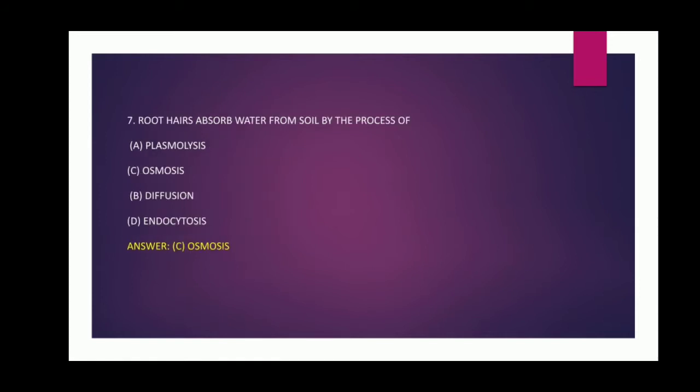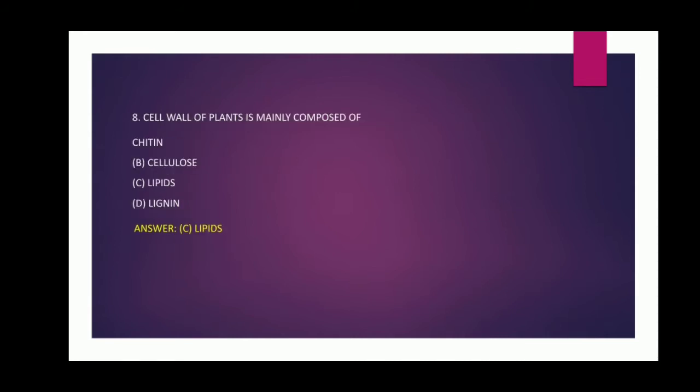Seventh question. Root hairs absorb water from the soil by the process of options, plasmolysis, osmosis, diffusion and endocytosis. Answer is osmosis. Question number 8. Cell wall of plants is mainly composed of option A, chitin, option B, cellulose, option C, lipids, option D, lignin. And the answer is lipids.